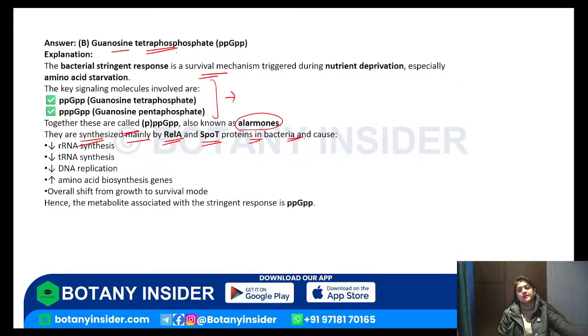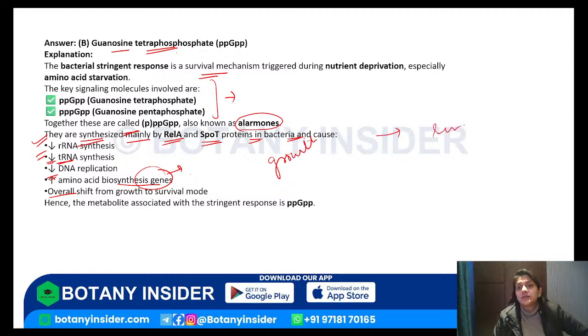proteins in the bacteria. And what does it cause? It causes decrease in the rRNA synthesis, decrease in the tRNA synthesis, decrease in the DNA replication, and increase in your amino acid biosynthesis genes. So overall the shift is from the growth mode to the survival mode, right?